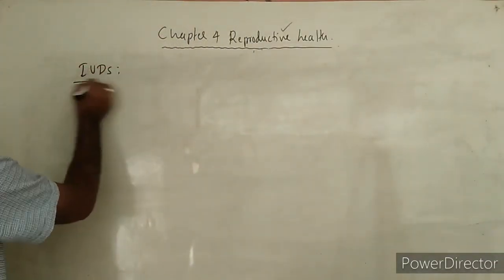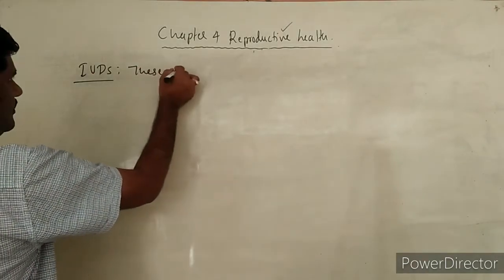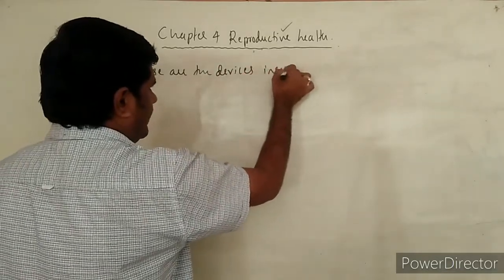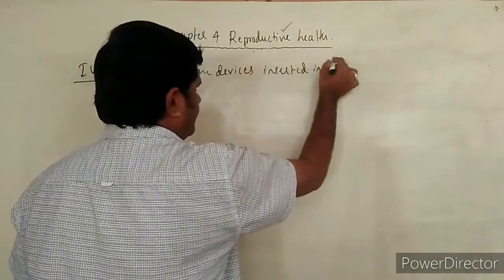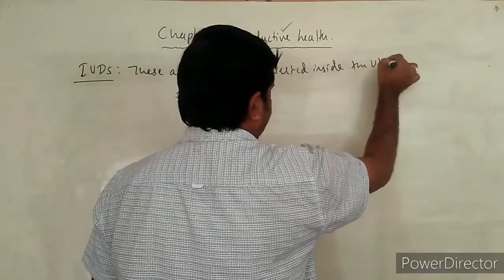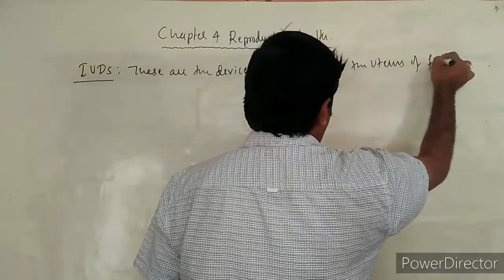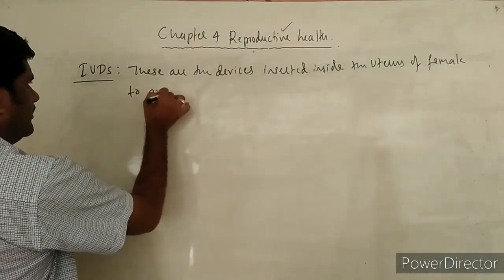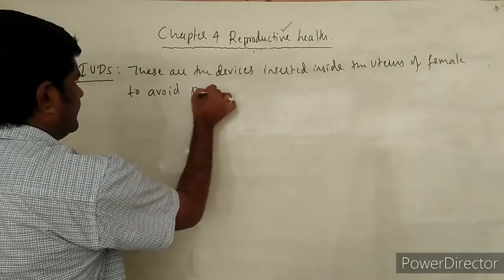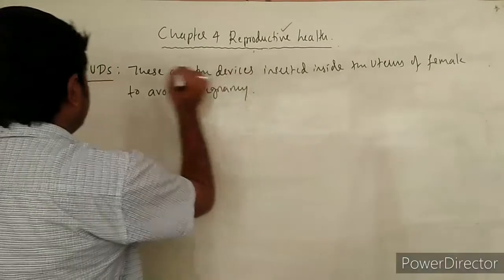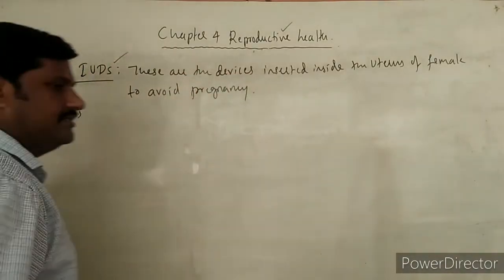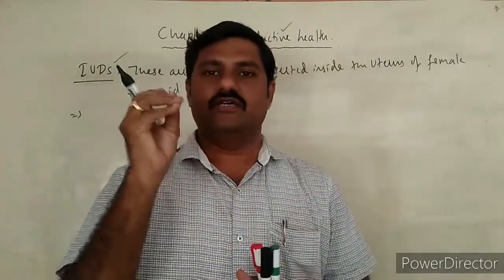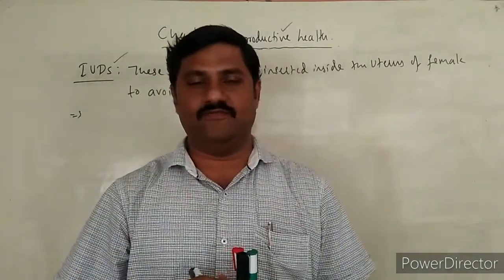IUDs are devices inserted inside the uterus of the female to avoid pregnancy, called IUDs, right? And these IUDs are a form of small objects which are kept inside the uterus of the female for about 3 years.